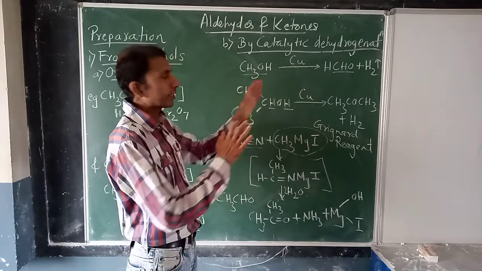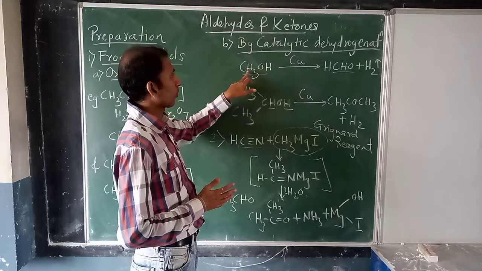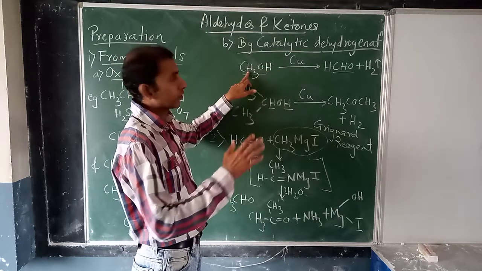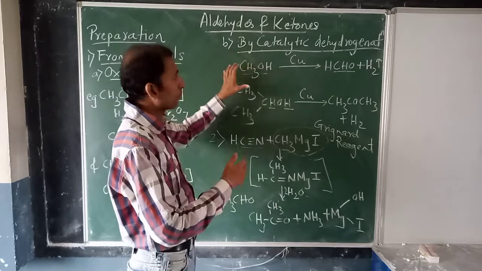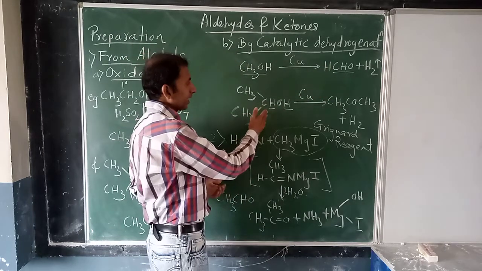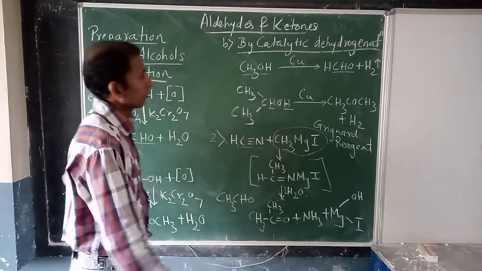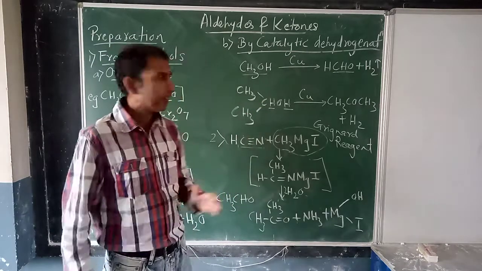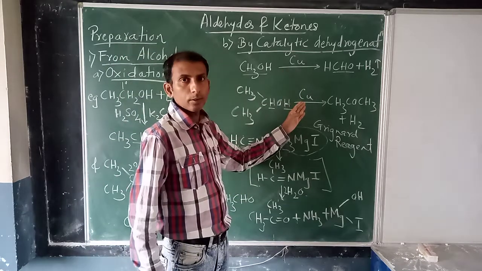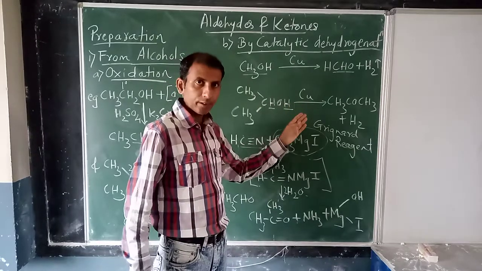So from where is the hydrogen lost? One H from here, one H from here. It is lost in the form of hydrogen gas, and the remaining part will form the aldehyde. And if you take a secondary alcohol, as we have seen here, तो आप अगर secondary alcohol लेंगे, same method है, catalyst भी same है, copper.